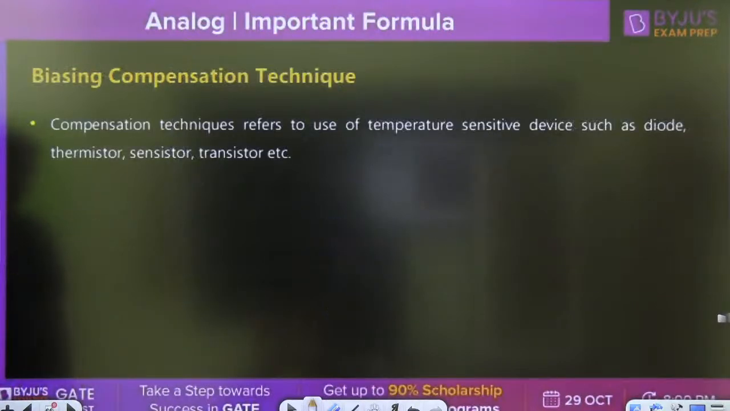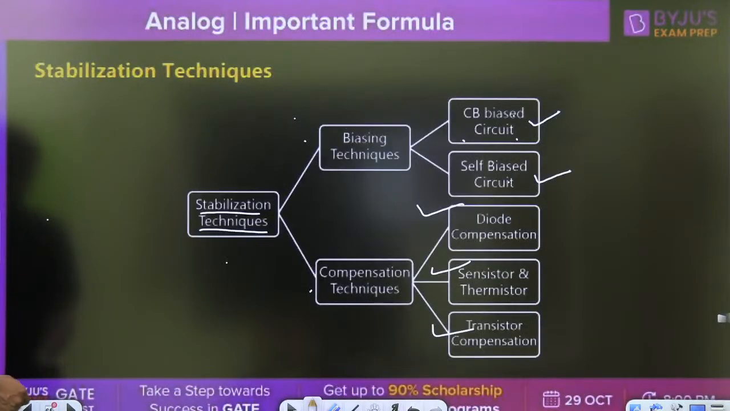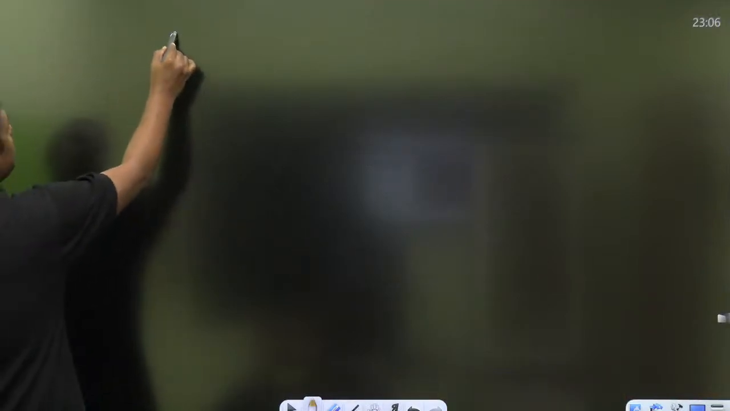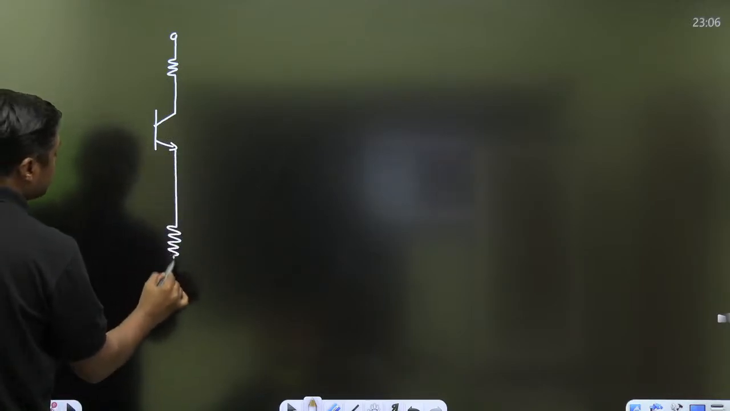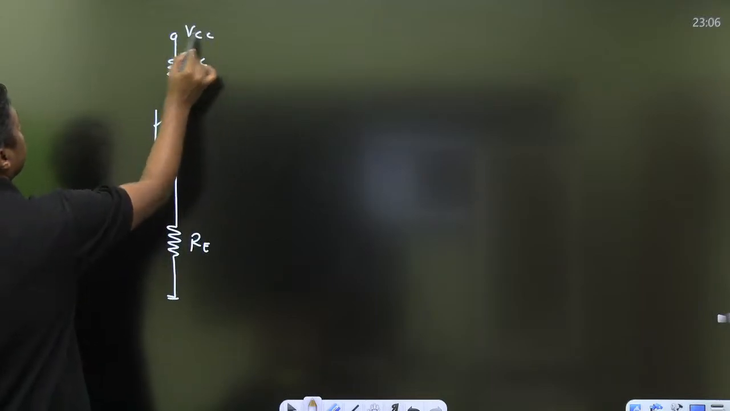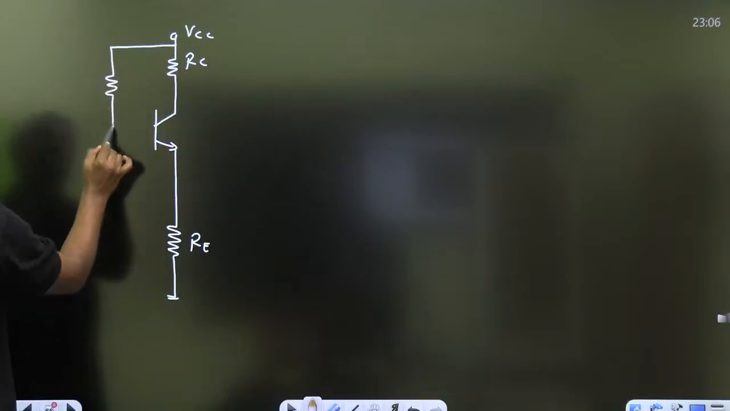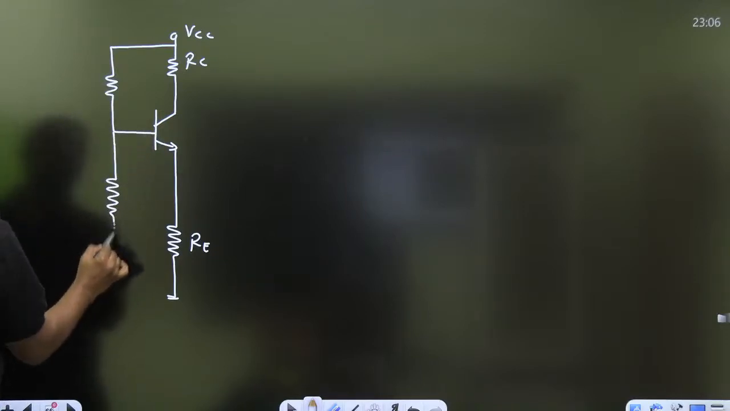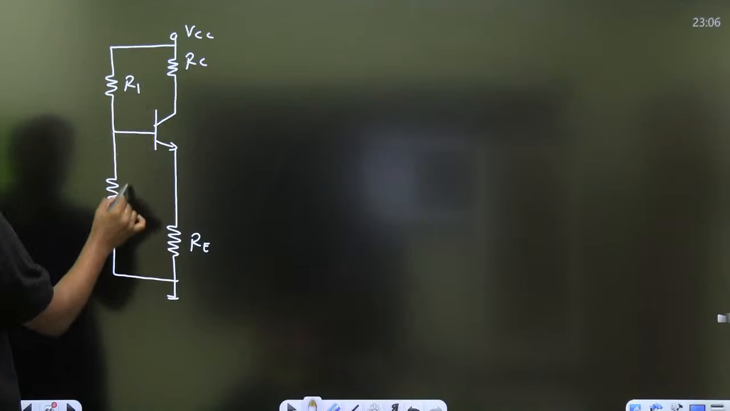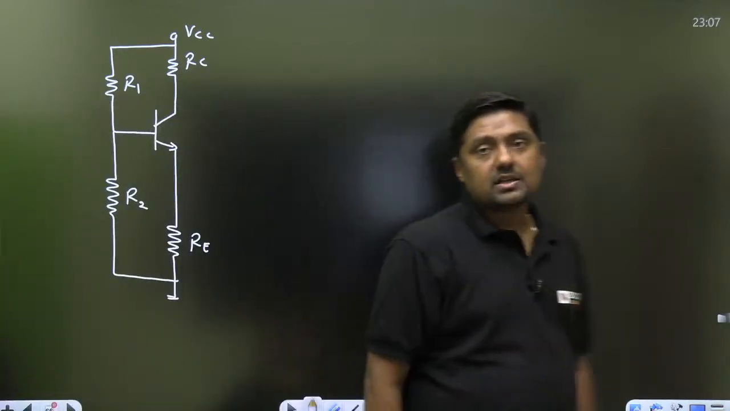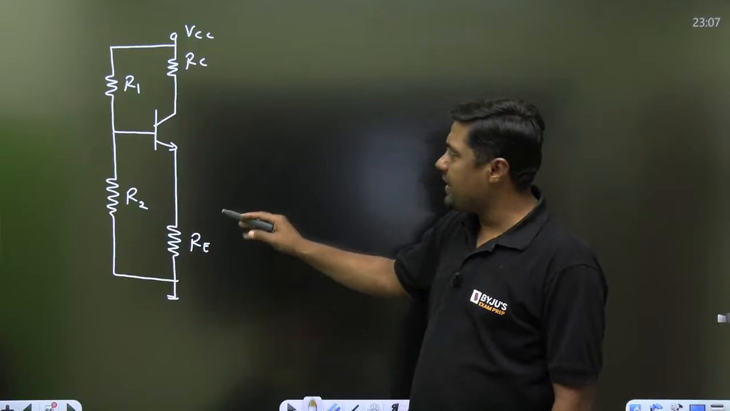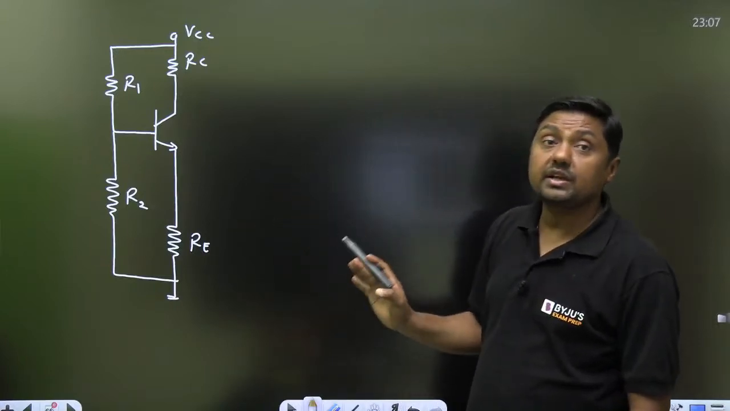First of all, if RE is given here, that is called the self-biased circuit. Sometimes a potential divider is connected here, so it is also called the potential divider bias circuit. That is another name for this. This type of circuit is called the potential divider bias circuit, voltage divider bias circuit, emitter bias circuit, or self-biased circuit. This is the standard circuit here.